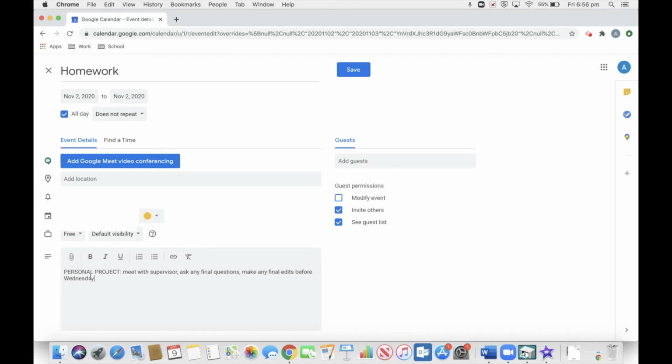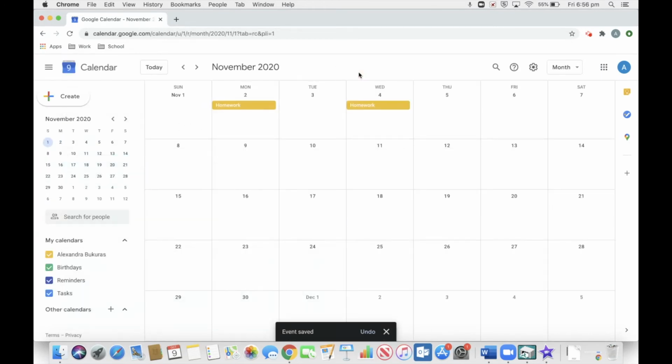And again, where this is more of a deadline, you can absolutely go in and change the time to maybe before school, a time that you know you're meeting with your supervisor. But where this is more of a deadline as opposed to an actual assignment, I think it is fine if you just leave it as an all-day event. And so we will hit save and come back here. And that is how I would recommend you long-term planning an assignment.